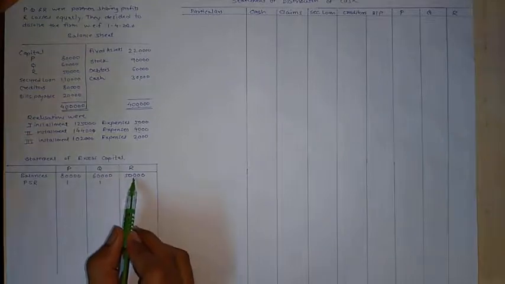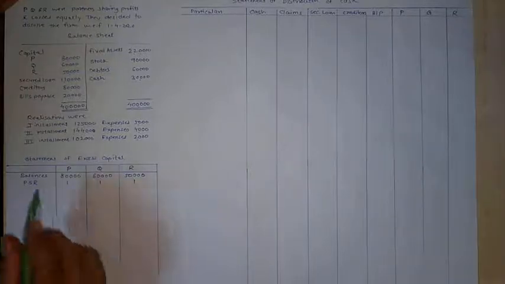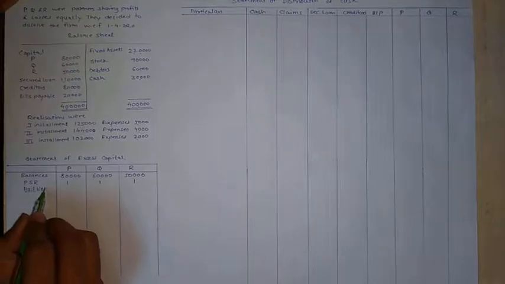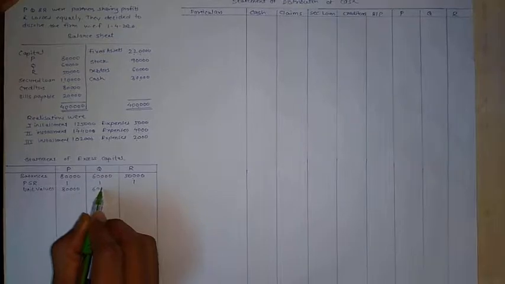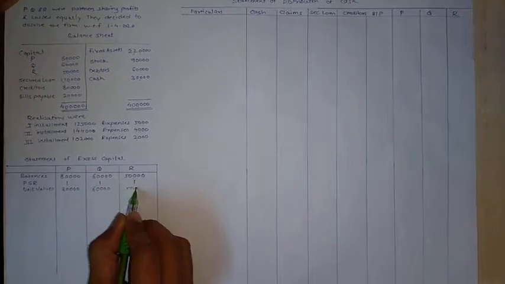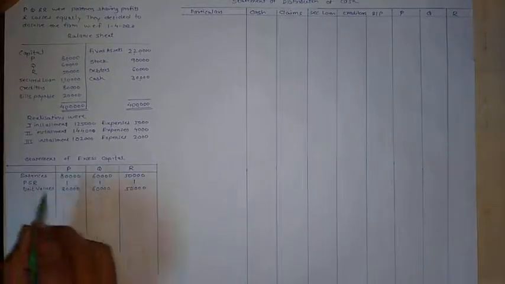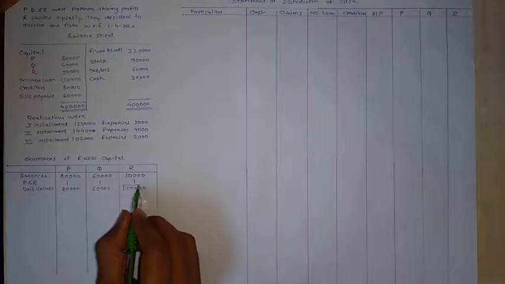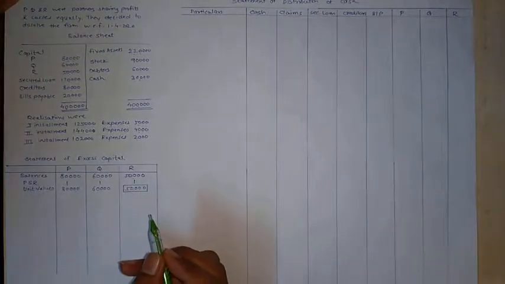Balances are 80,000, 60,000 and 50,000. Profit sharing is equal, 1:1:1. So on the next line, unit values will remain same, 80, 60 and 50,000. Minimum is 50,000.